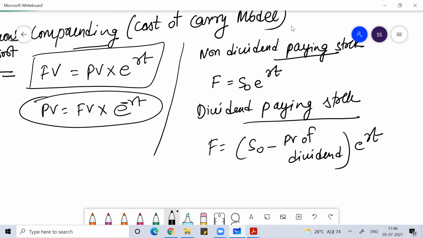Or you can simply write S naught e to the power rt minus the future value of the expected dividend you are going to receive in the future.